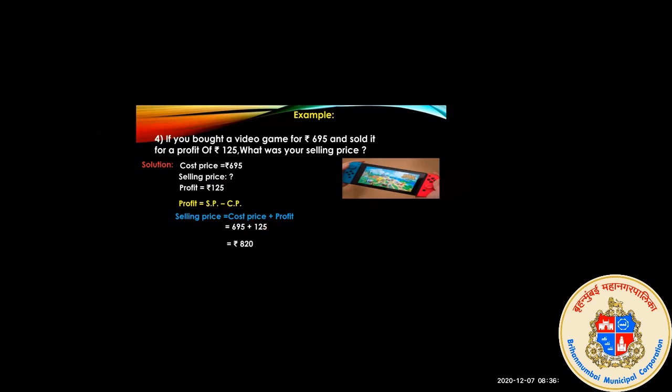We will total it. So we got rupees 820. So the selling price was rupees 820. Here the selling price was not mentioned, and we found it out. For that we exchanged the formula. Since we have to find the selling price, we apply the formula: selling price is equal to cost price plus profit.